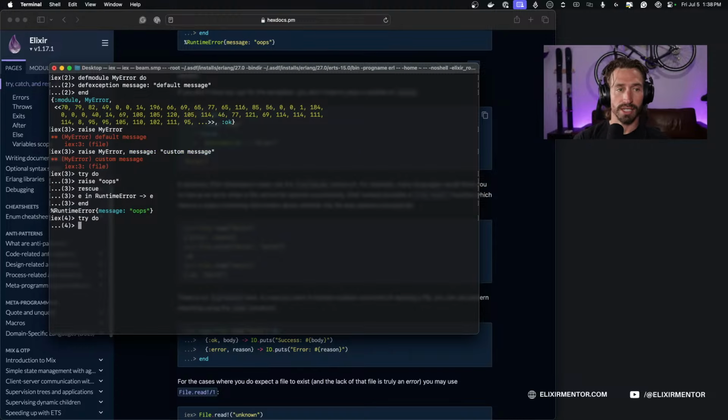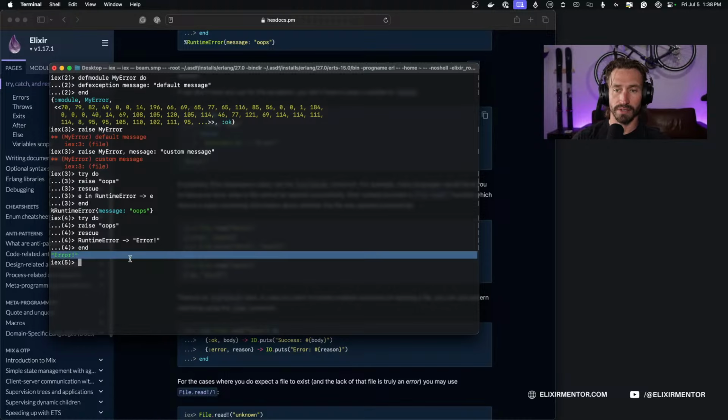We can say try do, and then we can raise our error here, raise oops, and then we can do our rescue, and we can do a RuntimeError and just send a message back here. So error, and then let's end that, and now we just get our error message instead of the exception that we passed in, with a custom message, right?